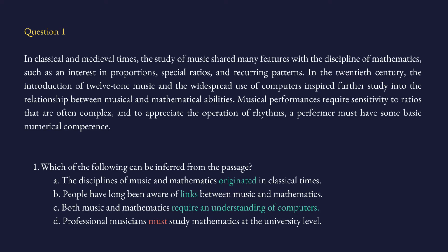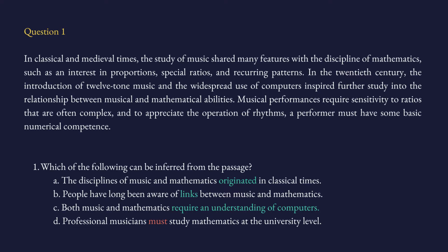In academic writing, we don't like absolute terms, absolute designations. So be suspicious. And then it says something not very reasonable. Professional musicians must study mathematics at the university level. Really? Do they? Maybe the passage could be saying that, but I highly doubt it. I would be surprised to see that.